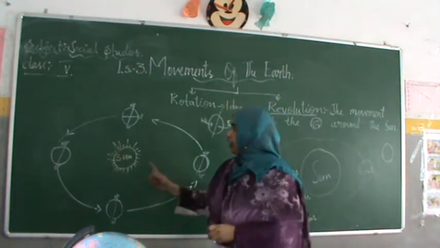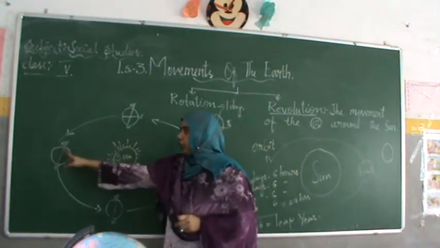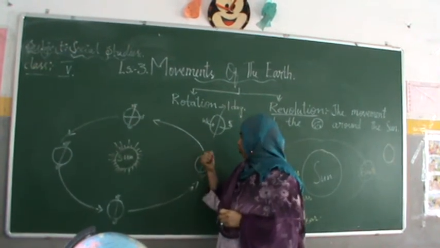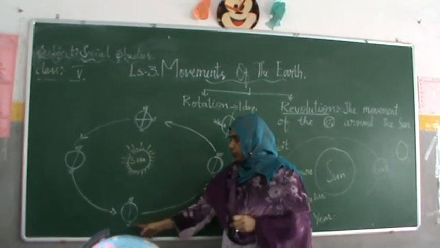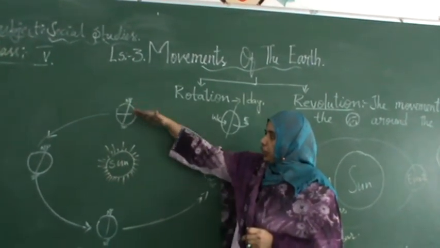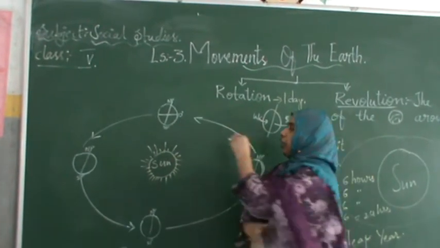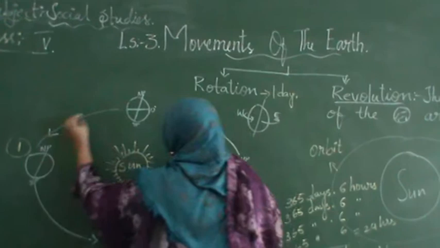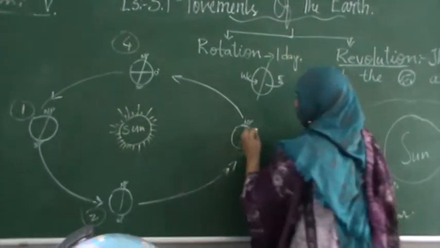When our planet earth is, see, North Pole, South Pole. The upper one is called North Pole, and the lower South Pole. If you see the picture here, I will number it 1, 2, 4, 3.